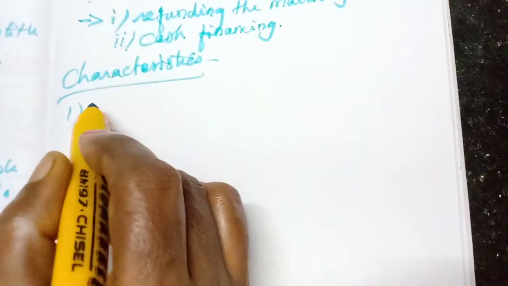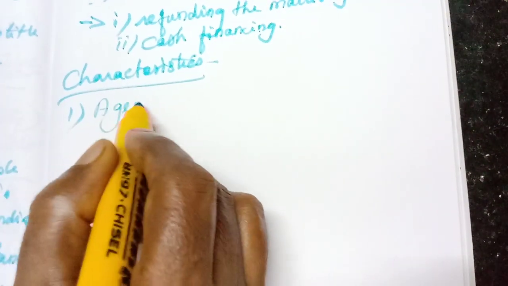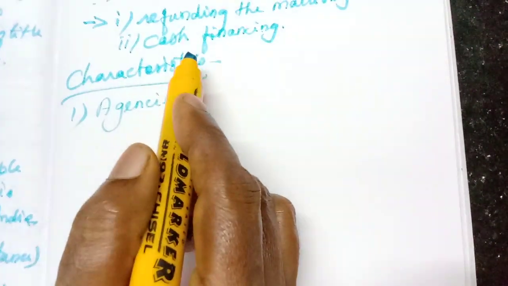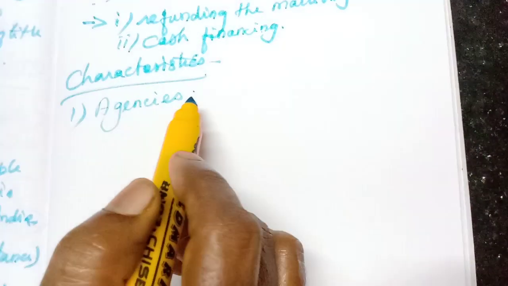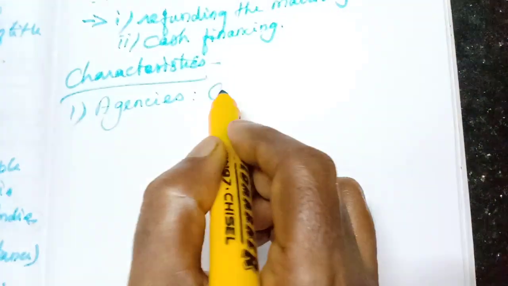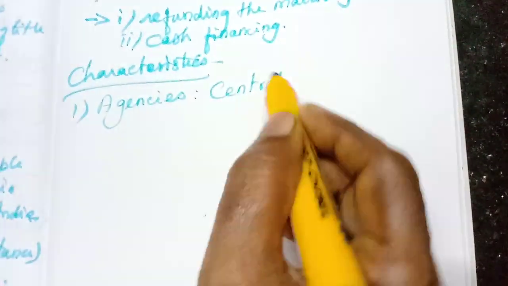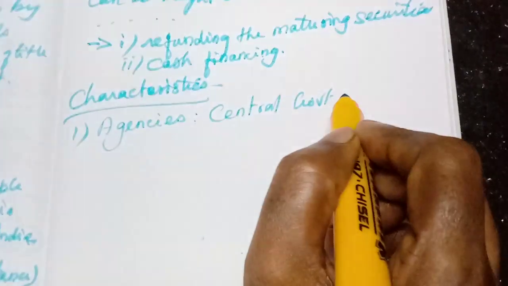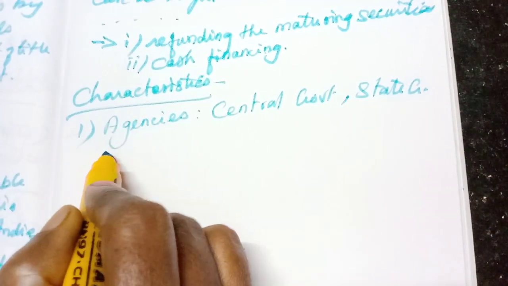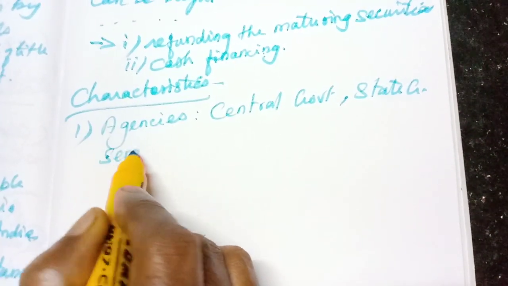What is the first characteristic? The agencies. Who are all issuing these government securities? The central government, then state governments, then semi-government authorities.